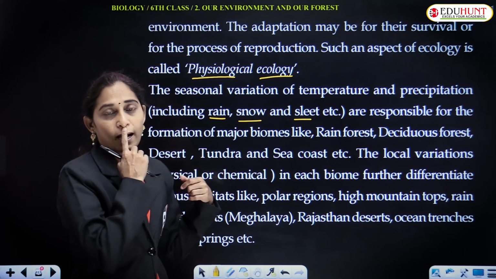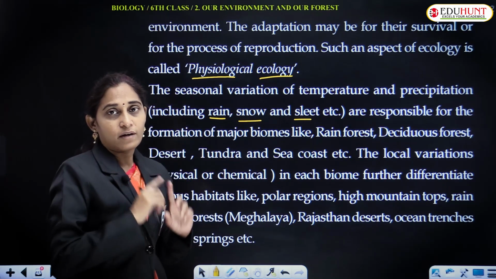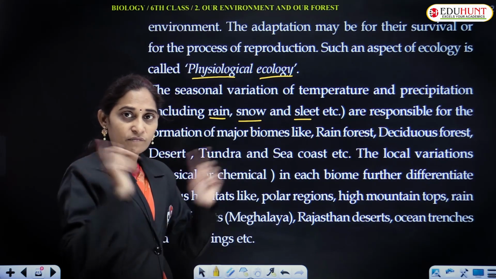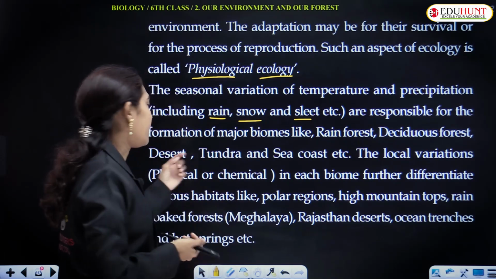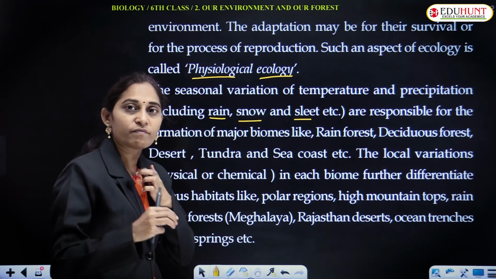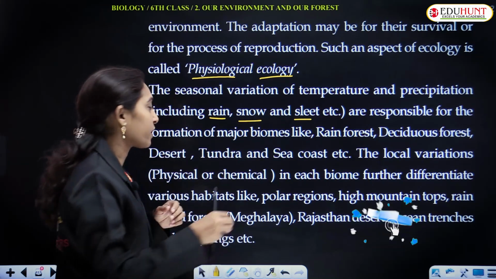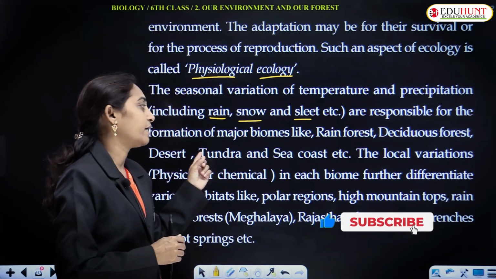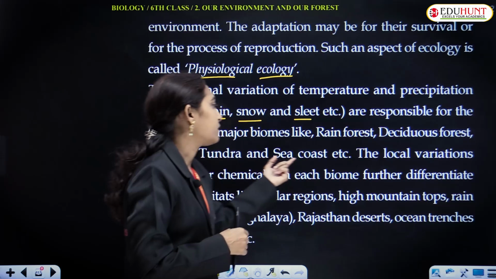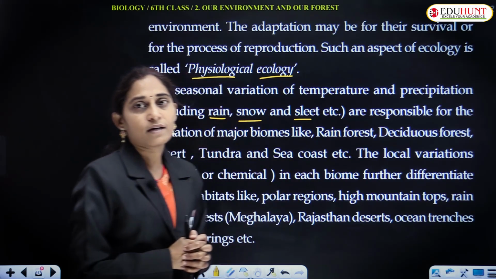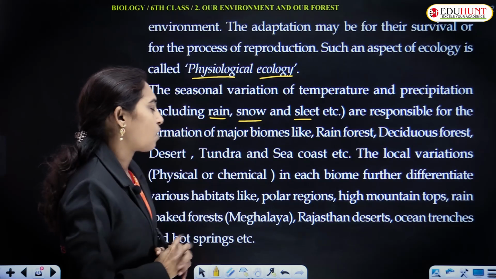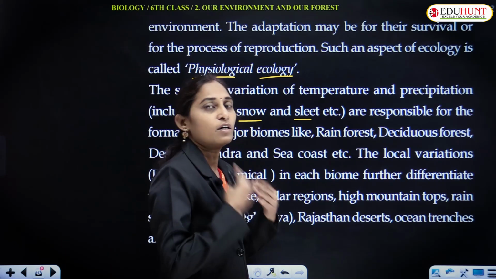And deserts are dry biomes. A dry biome is a large area that represents different ecosystems. Desert is a dry biome where very few organisms live. Even tundras are polar regions, and sea coast, etc. These are the various major biomes of the globe.